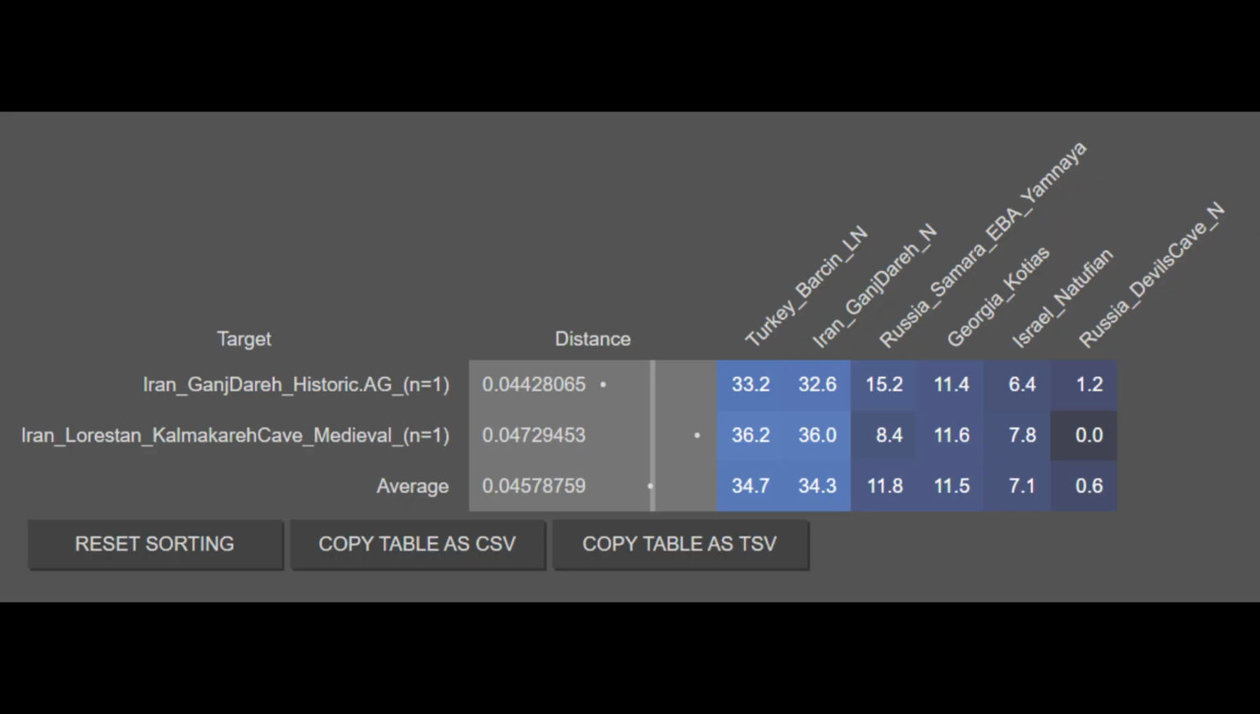Now I would like to discuss the genetic origins of the medieval era Iranians. The two medieval era samples we have from Ganj Dareh and Kalmakhari cave are on average 34.7% Anatolian Neolithic farmer, 34.3% Iran Neolithic farmer, 11.8% Yamnayan Samara, 11.5% Caucasian hunter-gatherer, 7.1% Natufian, and 0.6% Siberian.